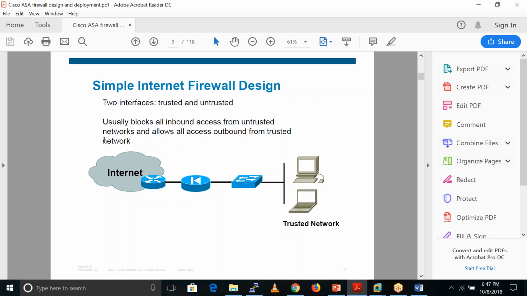If these users send malicious data towards these hosts, our ASA firewall does the inspection, and if it finds that it is malicious traffic, or traffic which is not allowed by our security policies, it drops this traffic as well, right here.